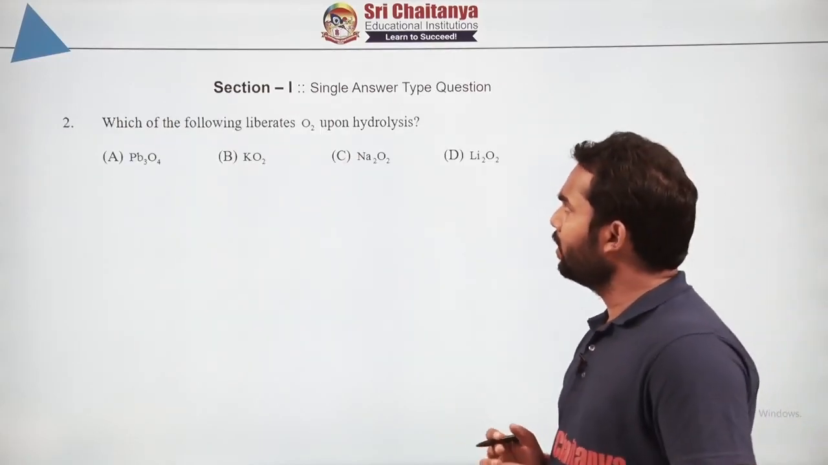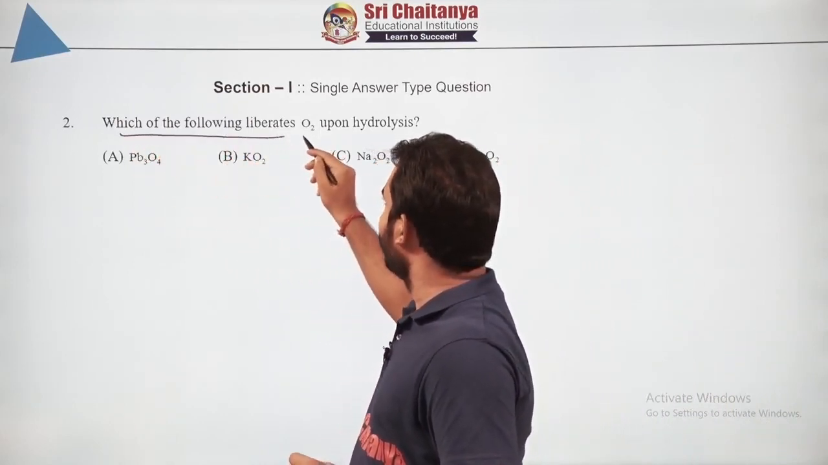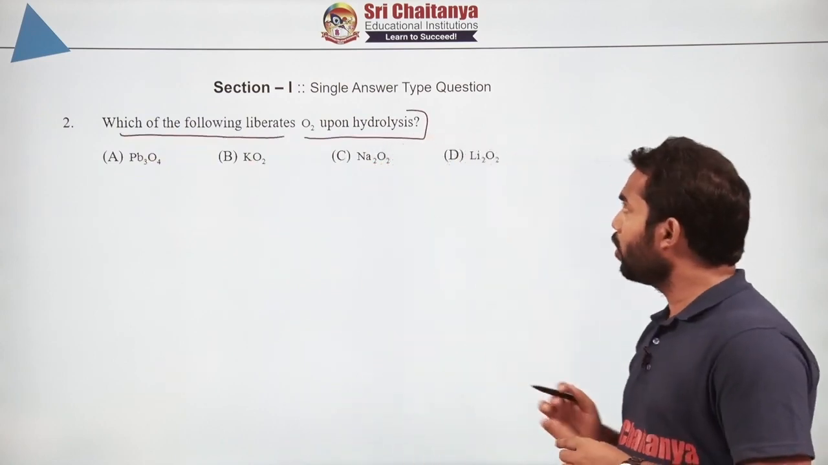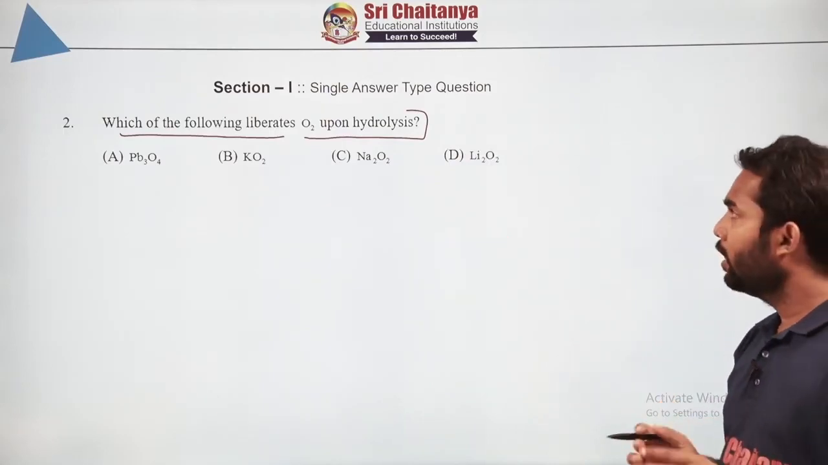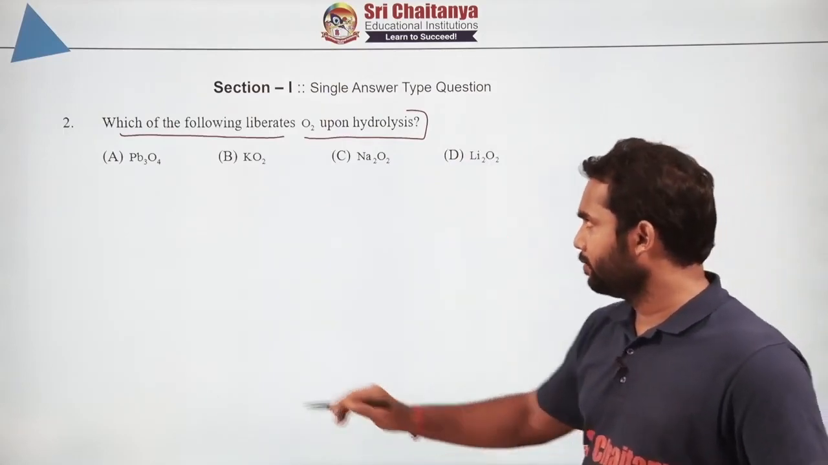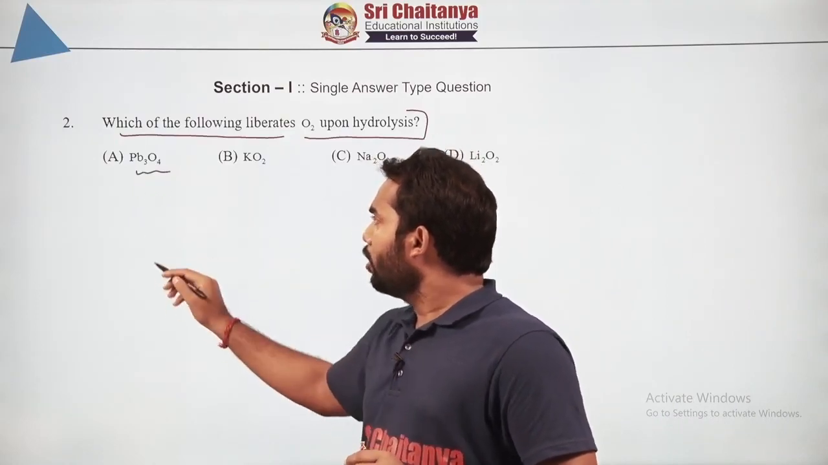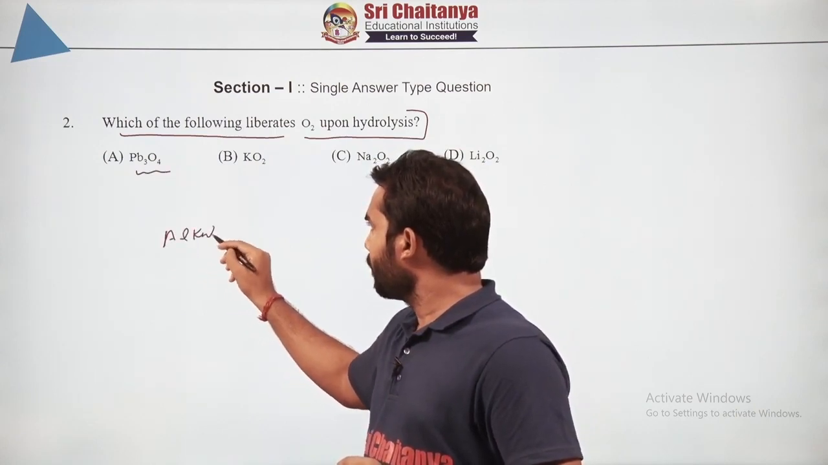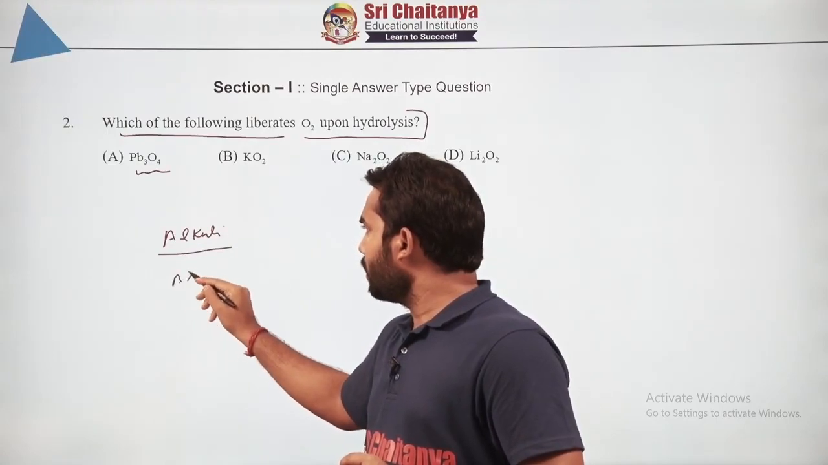Now this is pretty easy, because if you look at this, it is asking which of the following liberates oxygen on hydrolysis. Now out of the given oxides that we have here, which will liberate oxygen gas? So let's talk about them one by one. Let's talk about lead oxide. First of all, oxides of alkali metal and alkaline earth metal.